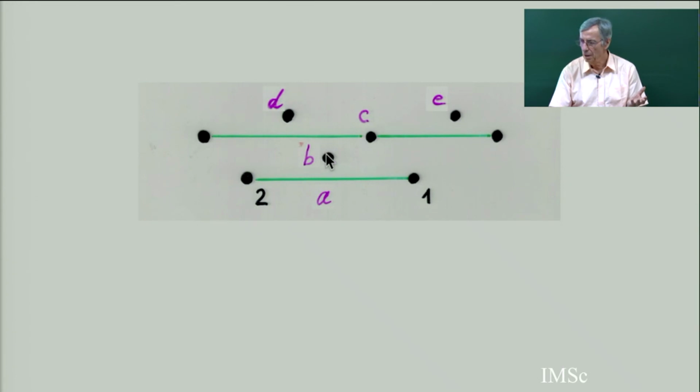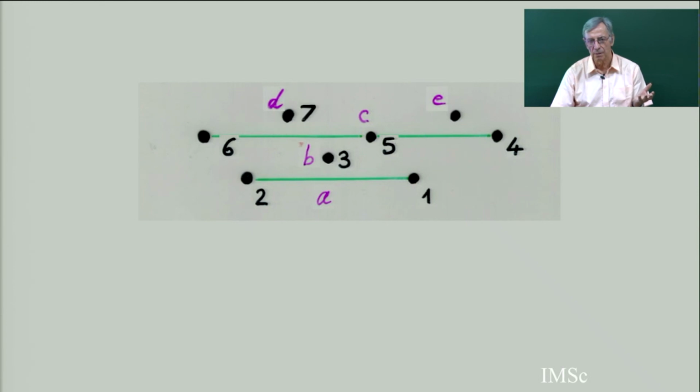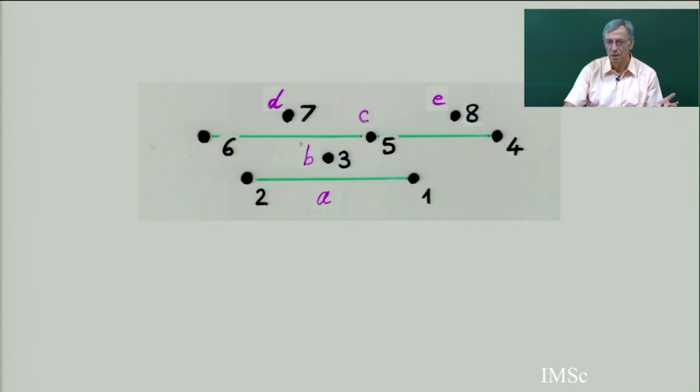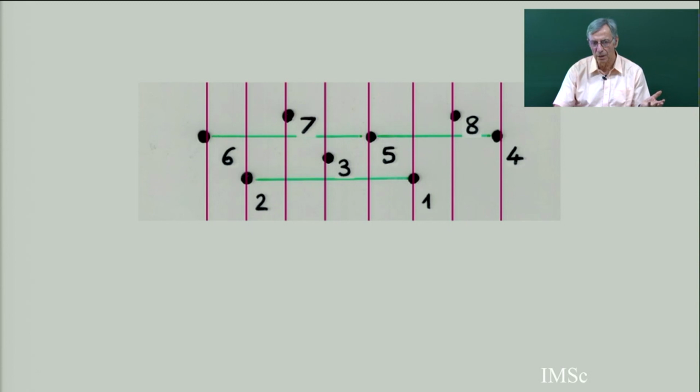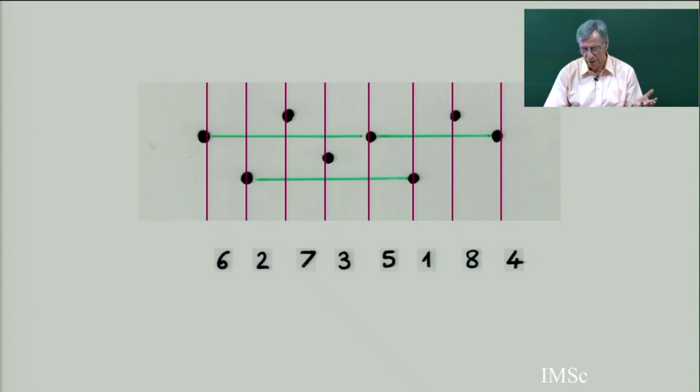Then you take the next one, 3. Then the next segment. So you label 1, 2, 3, 4, 5, 6. Then the next one is 7, and the next is 8. So you get a labeling of the heap, and then you project this on the axis, and you get a permutation.